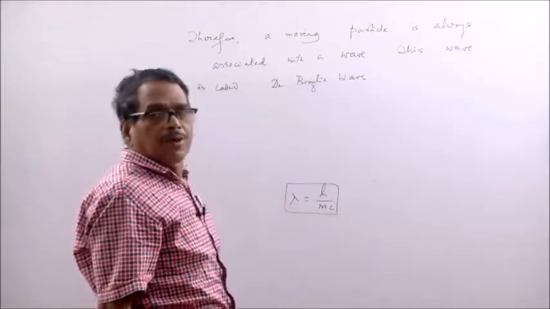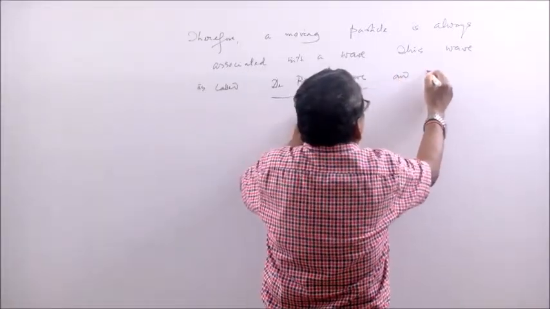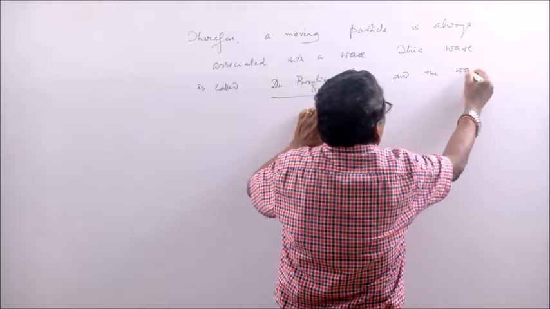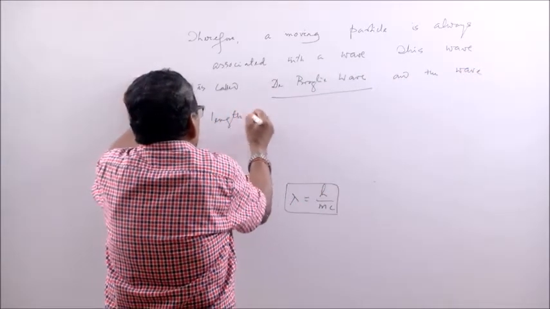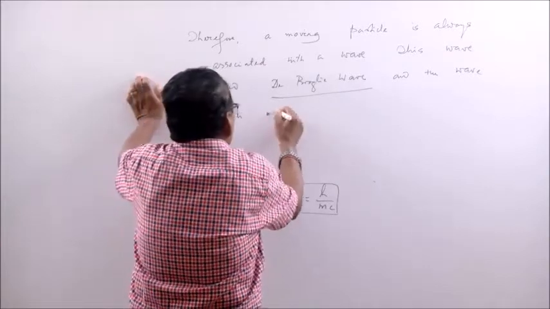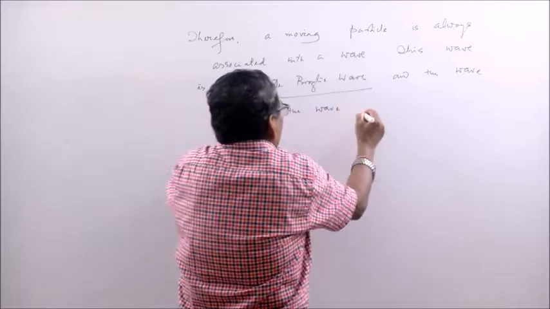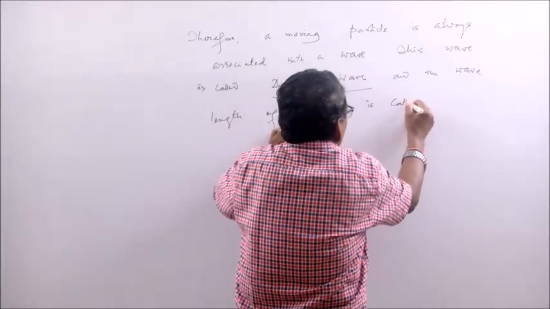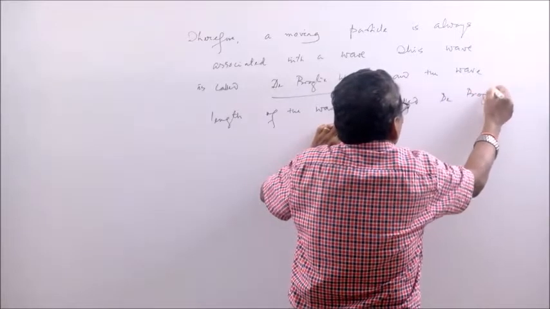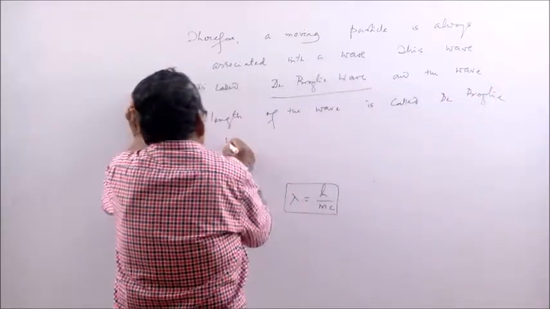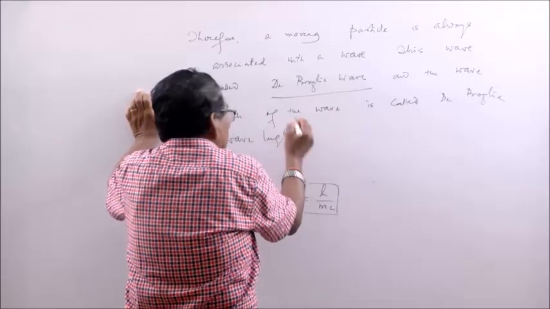This wave is called de Broglie wave, and the wavelength of the wave is called de Broglie wavelength.